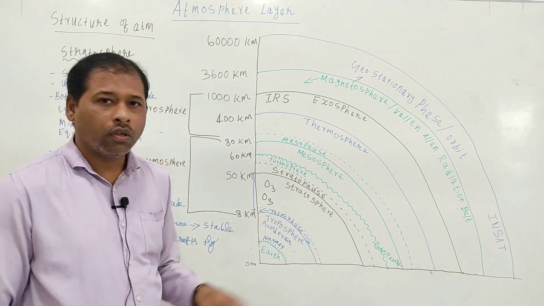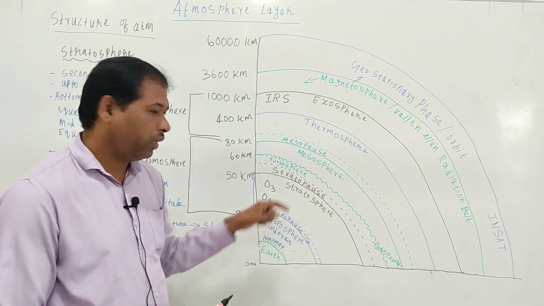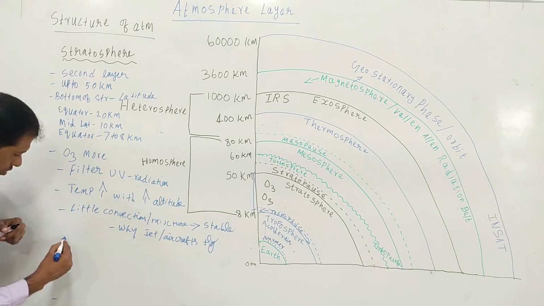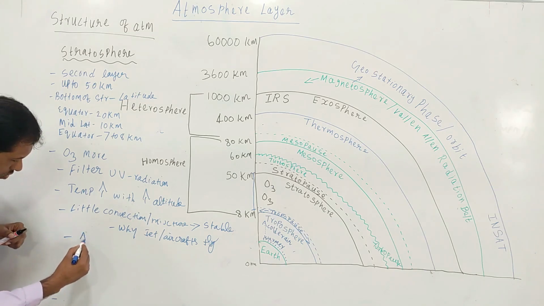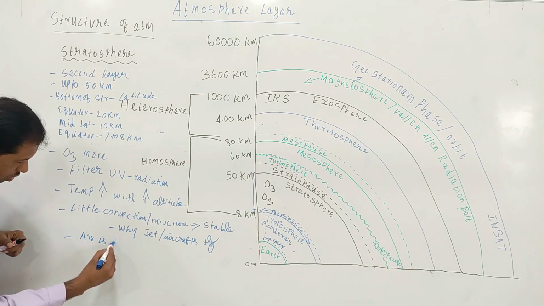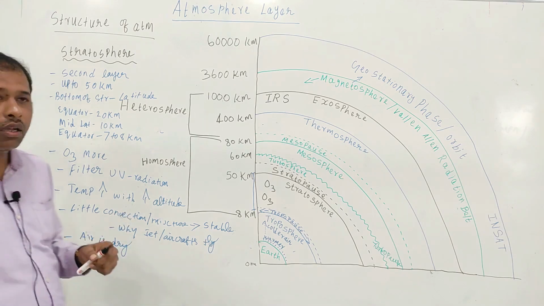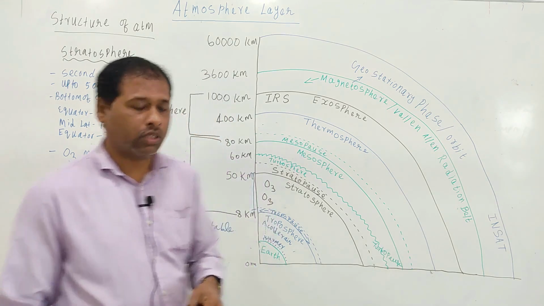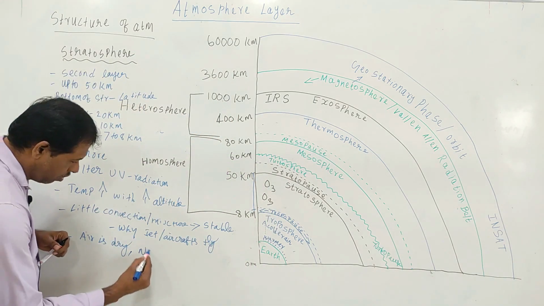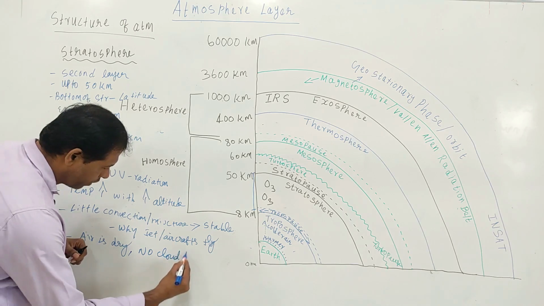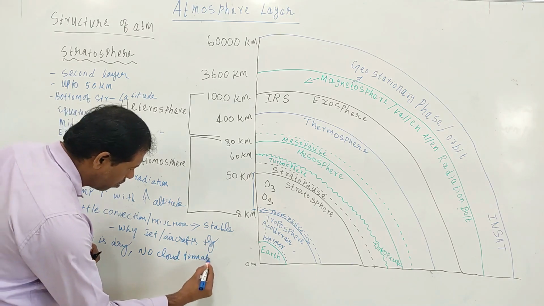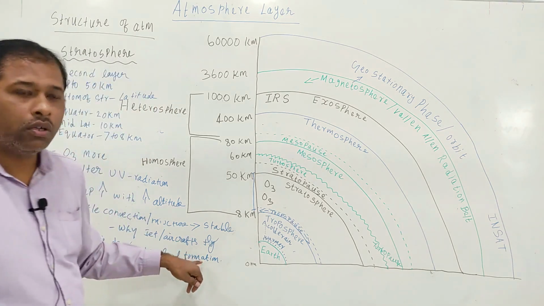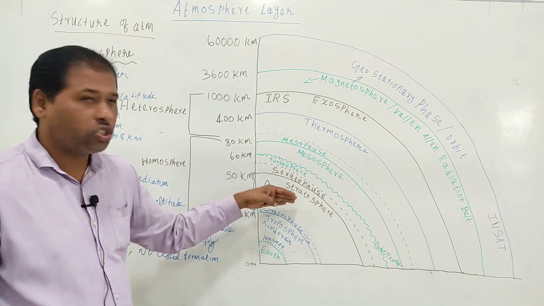And one more thing, the air in the stratosphere is very dry, and there is no chance of cloud formation. Air is dry and there is no cloud formation in this stratosphere.